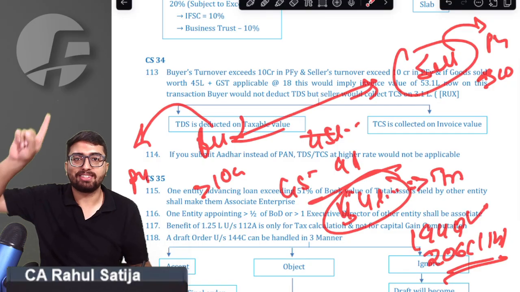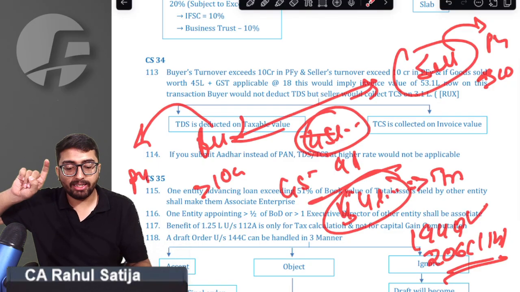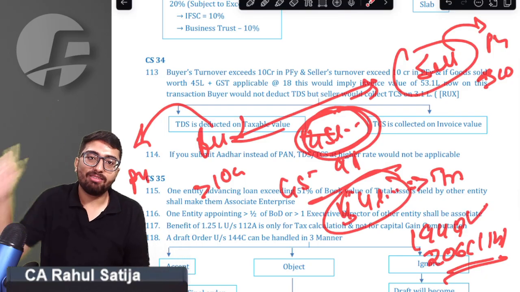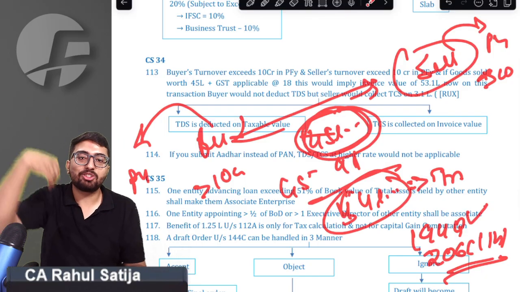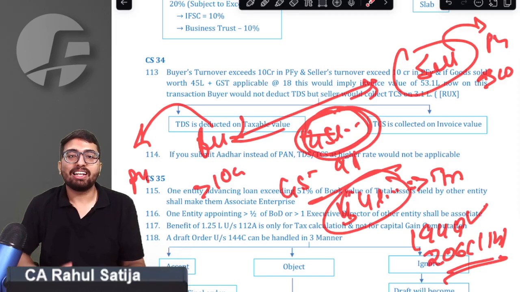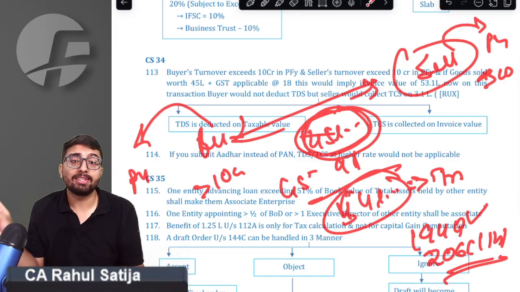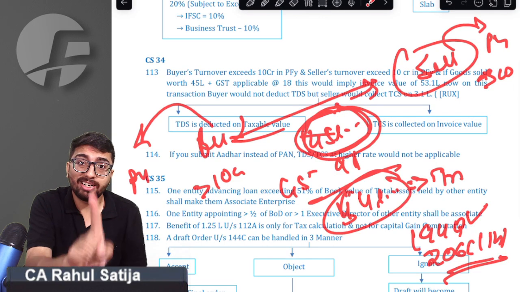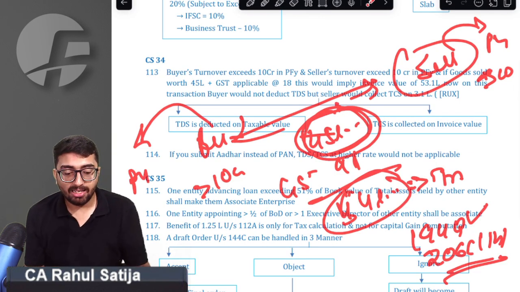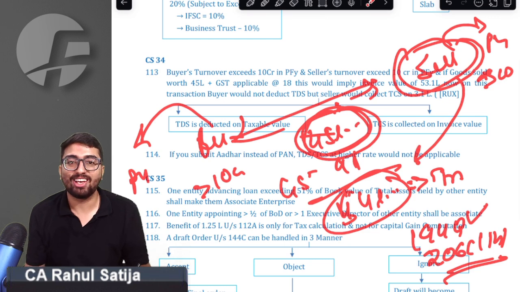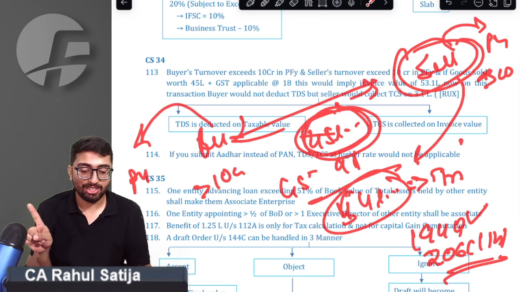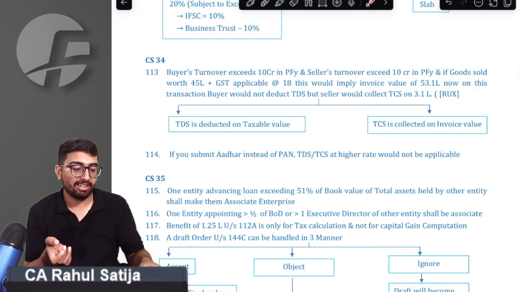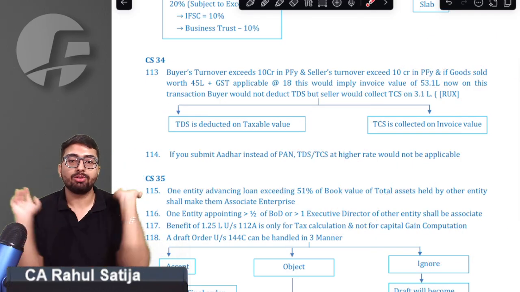Sir, 194Q will apply. Yes, sir. Whether the buyer is required to deduct TDS, sir, the buyer is not required to deduct TDS because the taxable value, that means the amount on which TDS is to be deducted, is less than 50 lakh rupees, so no TDS is applicable. So this would give the seller an opportunity to collect TCS. Since the seller has to check the invoice value and the invoice value exceeds 50 lakh rupees, the seller has to collect TCS on 4 lakh rupees. Sir, are we clear on that front? See, this gives us two conclusions.